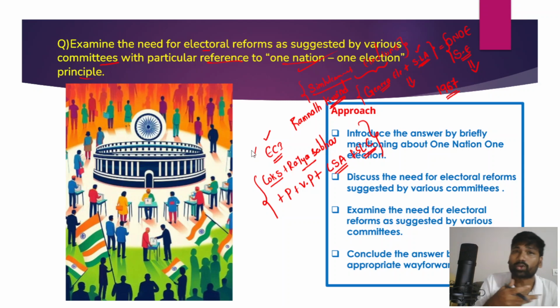That is very important to ensure that inner party democracy is strengthened. And there is also a need to reform the anti-defection law, because the anti-defection law has been curtailing the personal freedom of individual parliamentarians and individual members of legislative assemblies. And there is also a need to reform the electoral process, eligibility criteria, so everything.